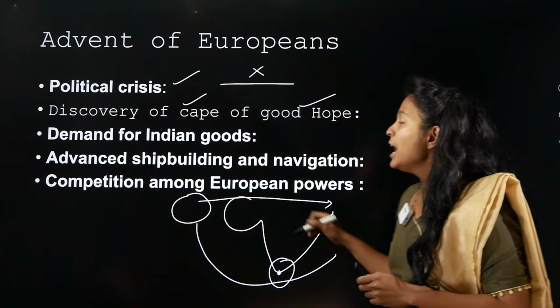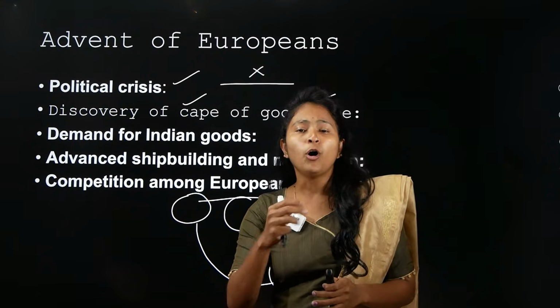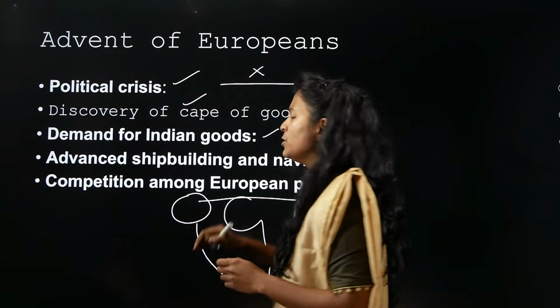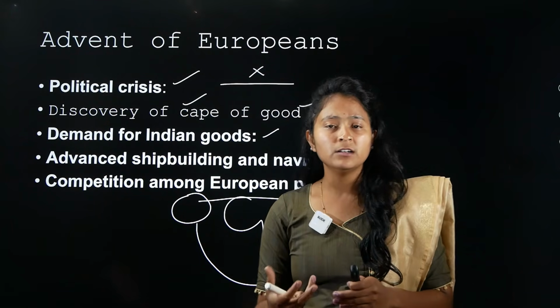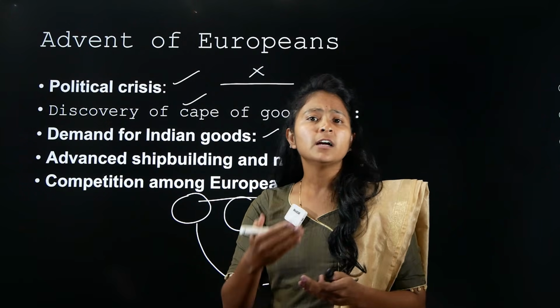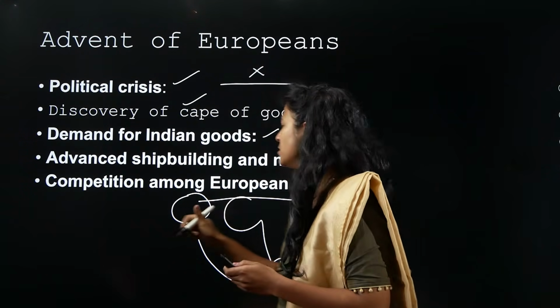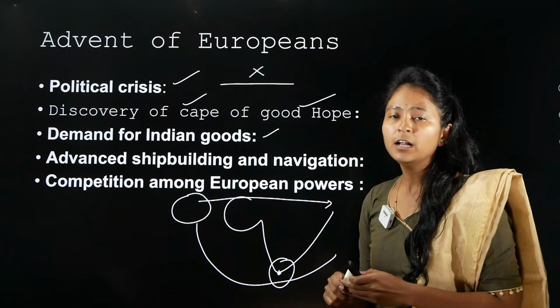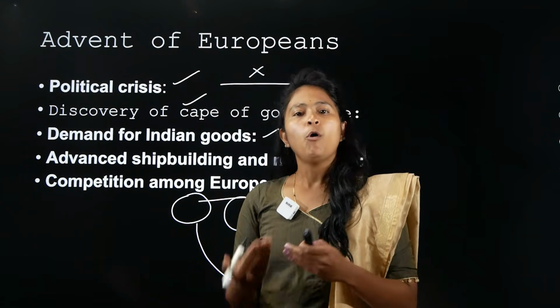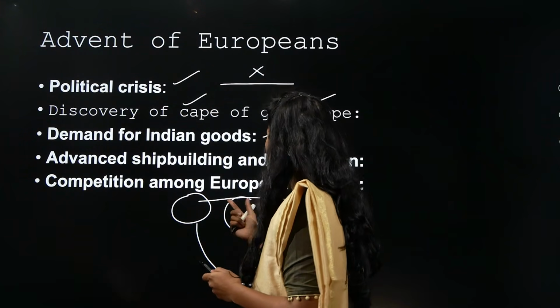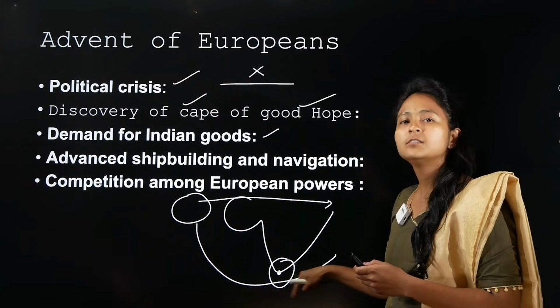the world, right? And you also need to understand that there was a lot of demand for Indian goods, Indian cotton, raw materials, Indian spices. All these things had a very good demand. Now, because they were not able to trade via land route, they had to find some other alternative. And what was that alternative? That alternative was the sea route.